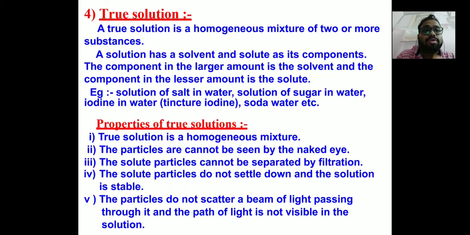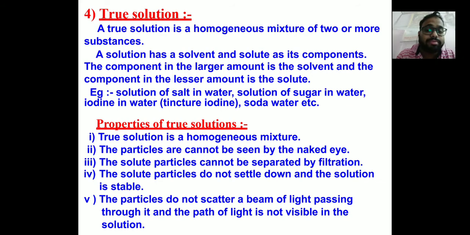After that we have true solution. What is a true solution? A true solution is a homogeneous mixture of two or more components, and a solution has a solvent and a solute as its components. Solute is the thing which is dissolved in a solution, and solvent is the thing in which the solute is dissolved.